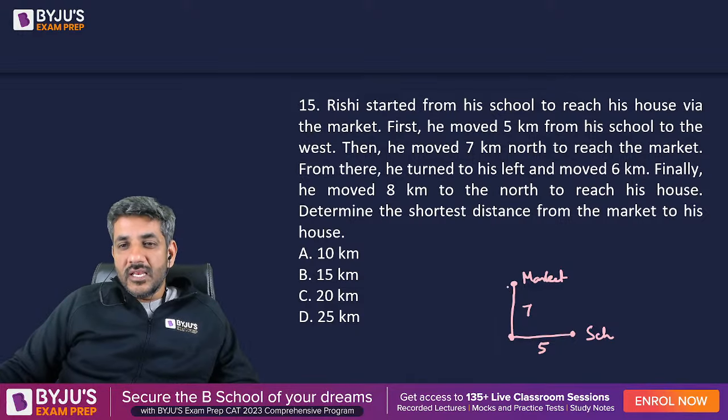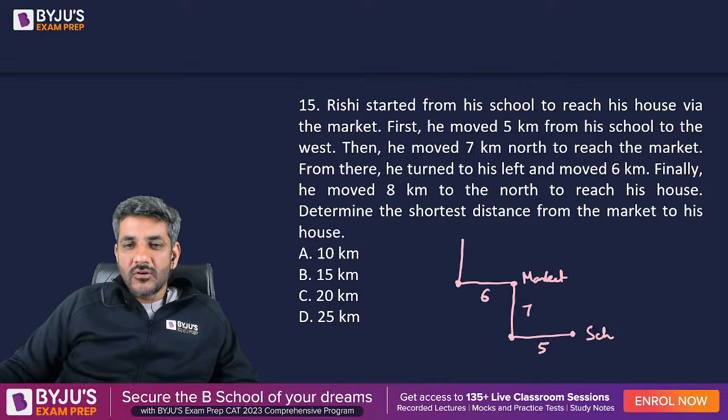From there he turned to his left and moved 6 kilometers. यहाँ से he turned to his left and moved 6 kilometers. Finally he moved 8 kilometers to the north to reach his house. So this is 8 kilometers to reach his house. Question is determine the shortest distance from market to the house.